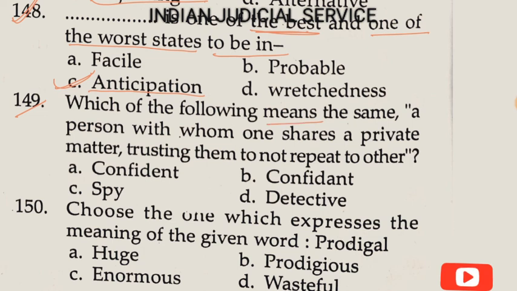Which of the following means the same? A person with whom one shares a private matter and trusts them to not repeat it to others. Option A confidant, option B confident, option C spy, and option D defective. So clearly the answer here is option B.